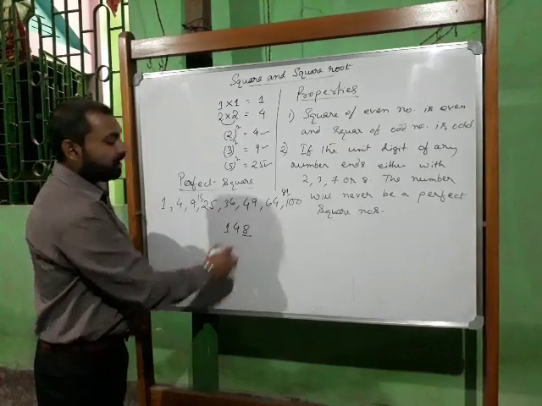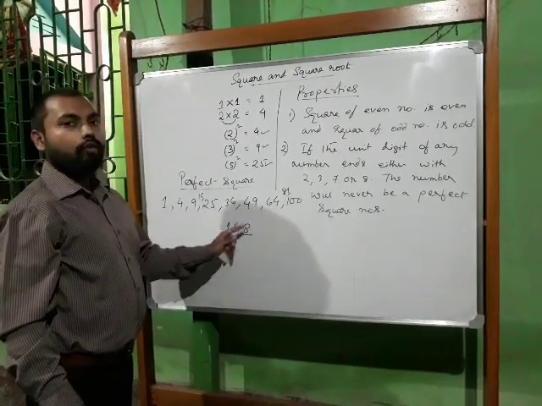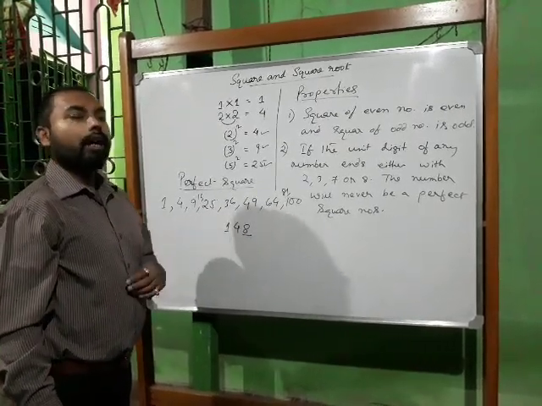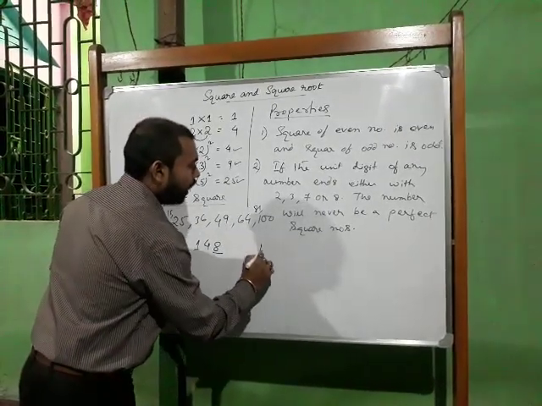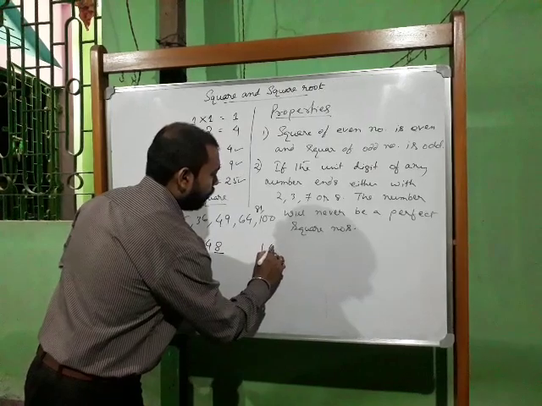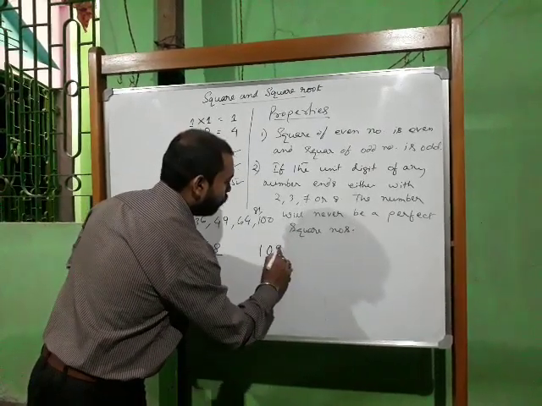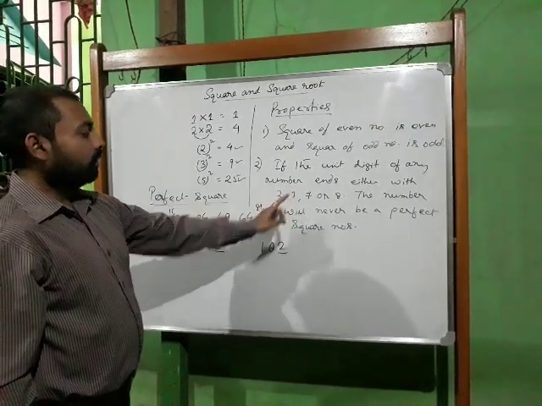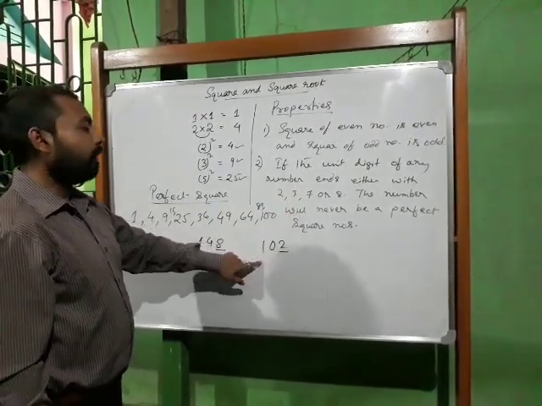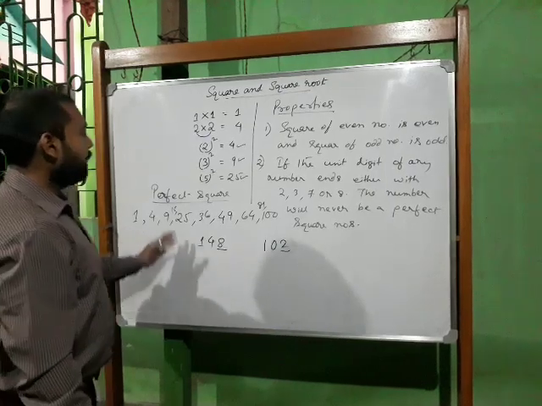Since the last digit is 8, this number 148 will never be a perfect square number. If I write 102, the last digit is 2, so according to this rule, this number will never be a perfect square number. I think up to this it is clear.